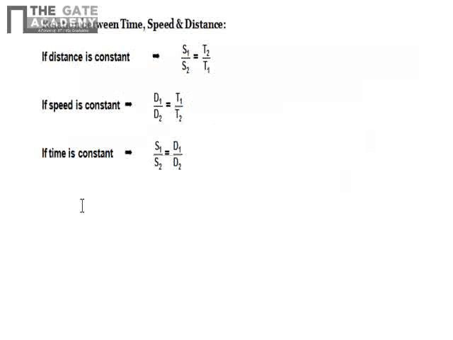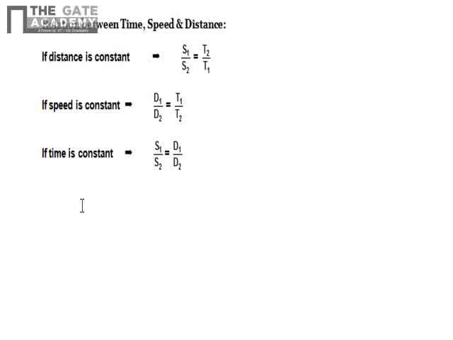Now we'll see some important relations between time, speed, and distance. These three relations are very important. Suppose if the distance is constant between two sets of speed, time, and distance, then you can directly write s1 upon s2 is equal to t2 upon t1.